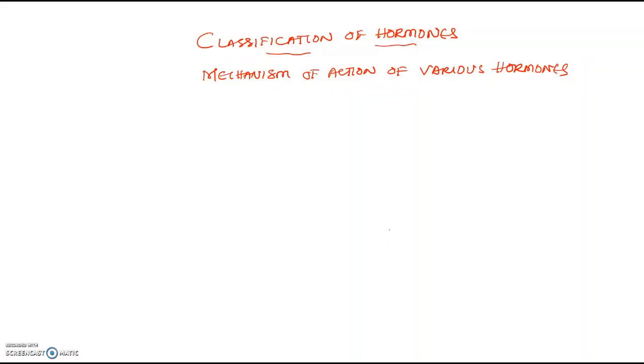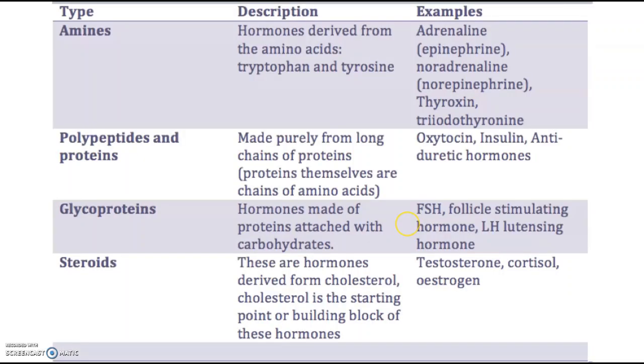Different types of classification, like based on how they are produced, based on their production, based on their mechanism of action. So the first classification that we'll see is based on production or the substrate from where they are produced. Now, few hormones are produced from amines, few from polypeptides and proteins, few from glycoproteins, and some from steroids.